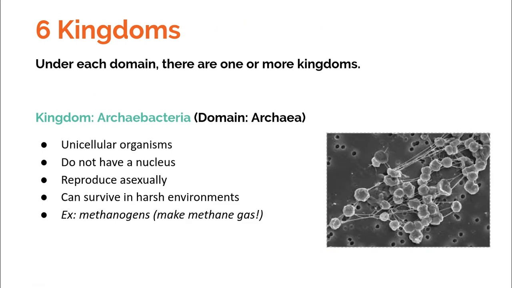The next kingdom is Archaebacteria, and this is the kingdom that is below the domain Archaea. Again, they are unicellular, they don't have a nucleus, they also reproduce asexually, one parent, one child, but these guys can survive, as we mentioned before, in very harsh environments. And an example of a category of archaea are called methanogens. So these are single-celled organisms that make methane gas.